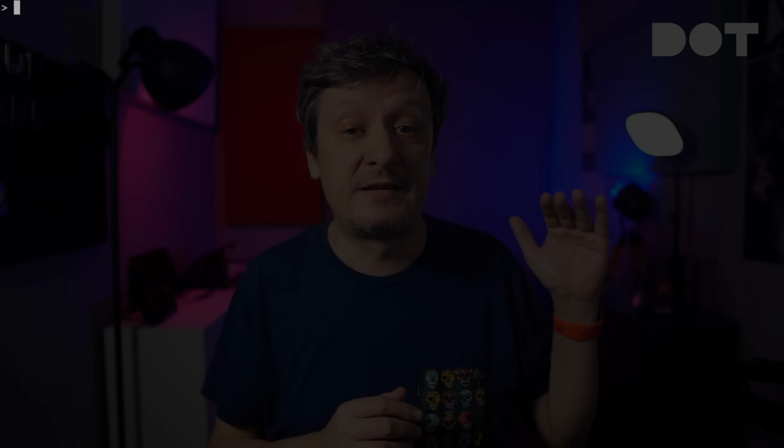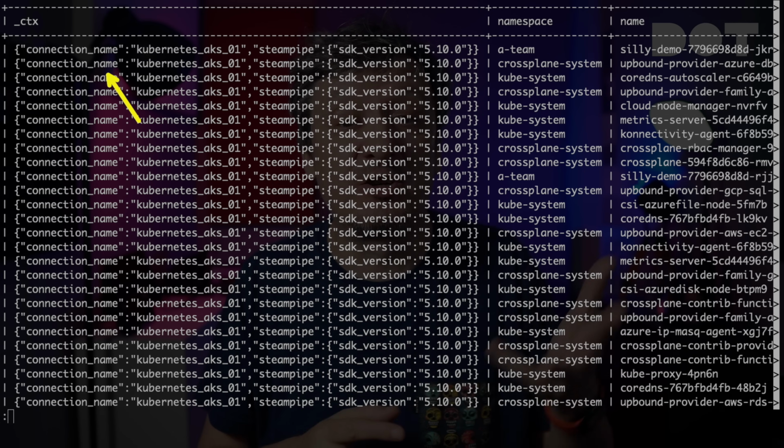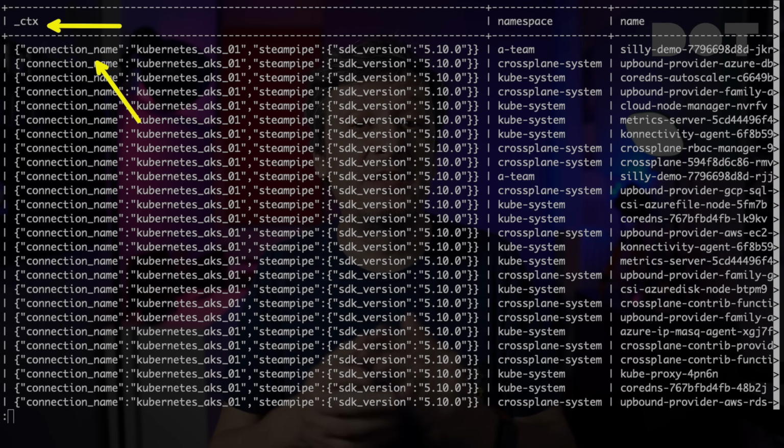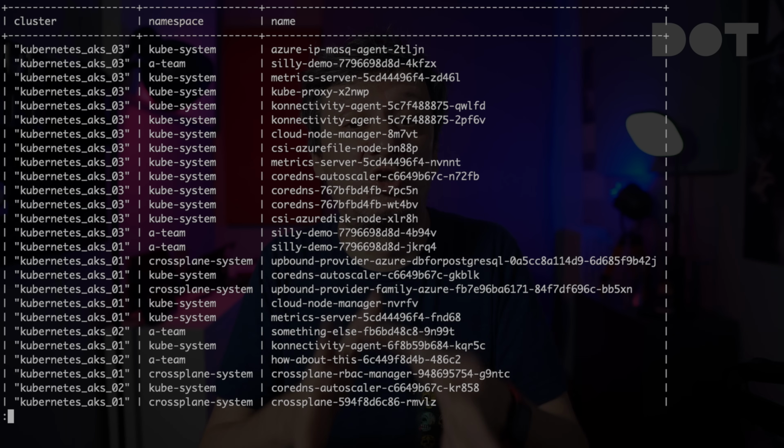For example, if you would like to output the connection name which represents a cluster, we will quickly find out that there is no such field. Instead, it is stored in the CTX field together with some other information. So we would need to select the CTX together with whichever other fields we need. As we can see, the name of the cluster is stored as JSONB field connection name inside CTX. Fortunately, we can select specific fields from JSONB and output their values as columns using -> and then greater than. So we can say something like select CTX column, extract connection name, and output it as a column cluster. That output makes so much more sense.